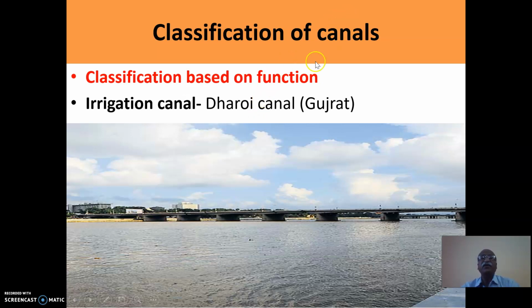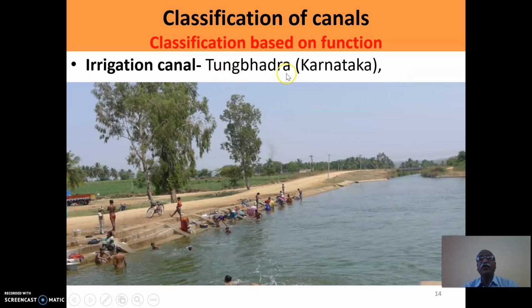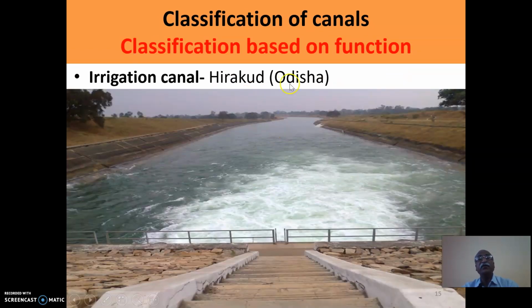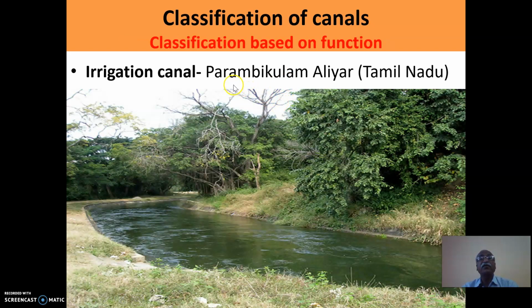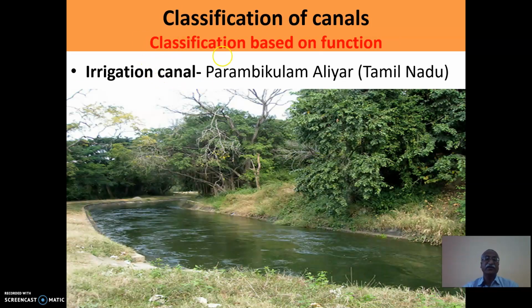There are different types of canals based on their functions. Canal has to serve a number of different functions. One of the major functions is irrigation, to supply the water for the irrigation purposes. Such canals are known as irrigation canals. Dharoi Canal in Gujarat, Western Yamuna Canal in Haryana, Tungabhadra Canal in Karnataka, Hirakud Canal in Odisha, or Parambikulam Aliyar Canal in Tamil Nadu are the examples of irrigation canals.